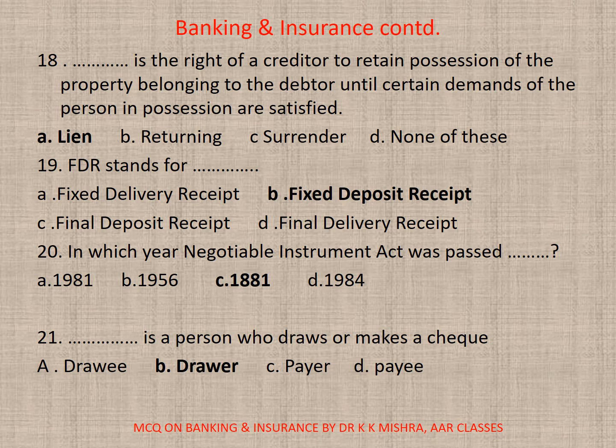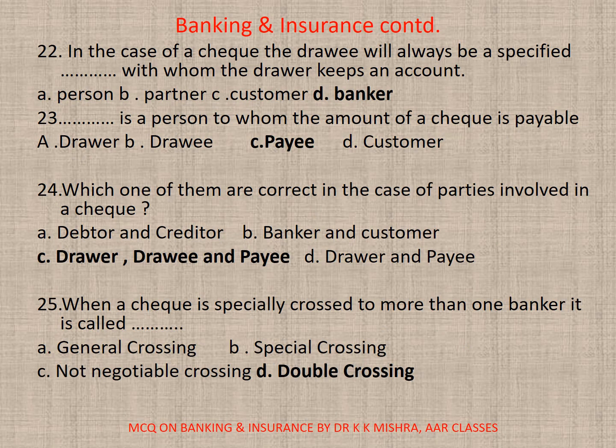21. Dash is a person who draws or makes a check. A. Drawee, B. Drawer, C. Payer, D. Payee. Correct option is B. Drawer.